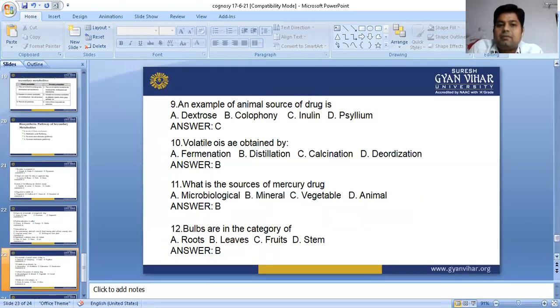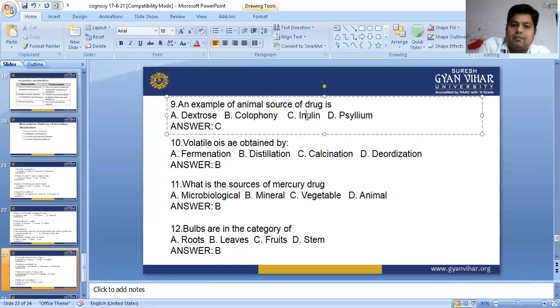An example of animal source of drug is: dextrose, yes. Colophony, yes. Inulin, actually this option is not correct. Inulin is also a carbohydrate compound obtained from plants. So the answer is C, insulin and phycillin. Next one.